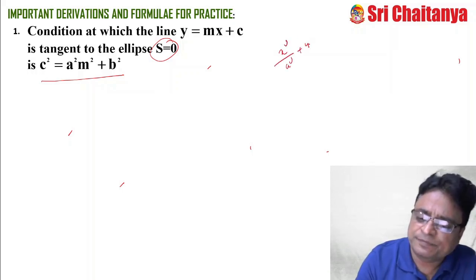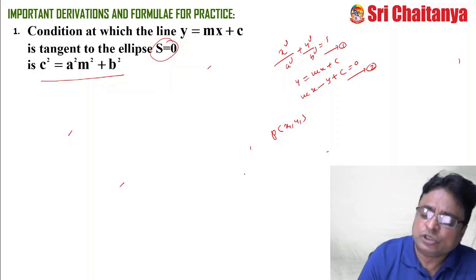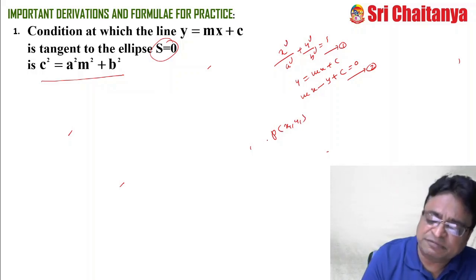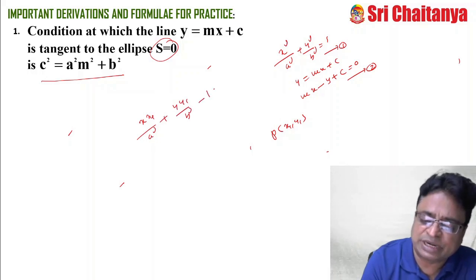And of course, now my question is, this is my ellipse. This is my line y equal to mx plus c, or I can write it as mx minus y plus c equal to 0. Say this is any point on the ellipse. So the equation of the tangent with respect to x1, y1 is x x1 by a square plus y y1 by b square minus 1 equal to 0.